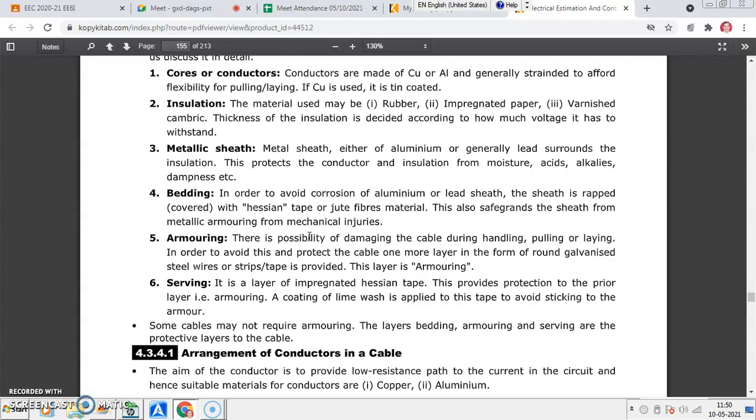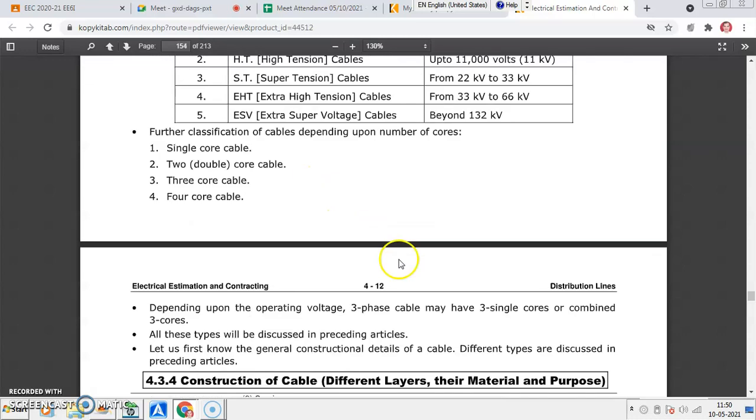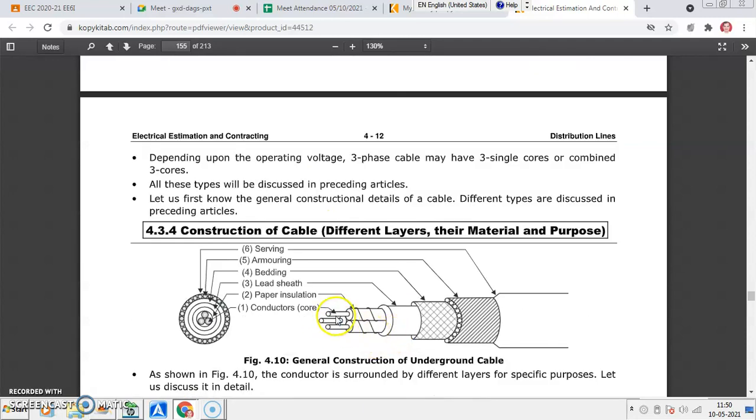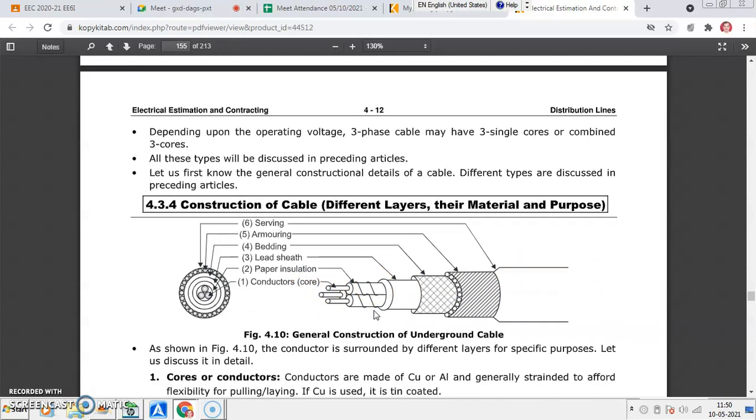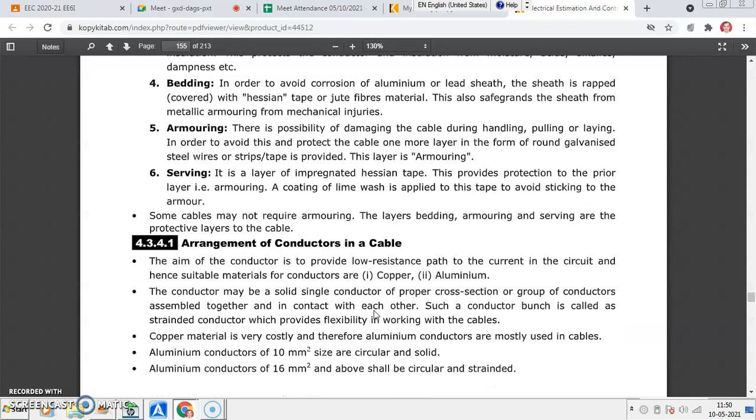It is expected that the conductor inside the cable should not break. If the conductor breaks, then there is no use of the cable. It is very difficult to find out where the conductor has broken. So sufficient mechanical strength is required, and that is provided with the help of armoring, which is a layer over the bending.